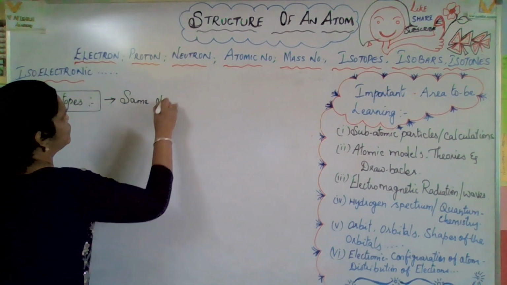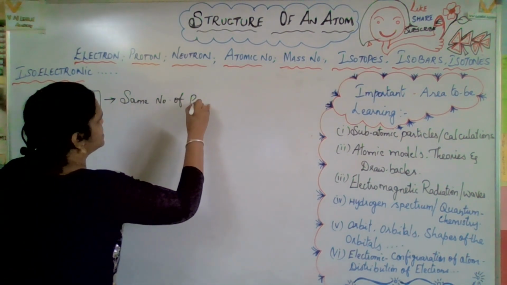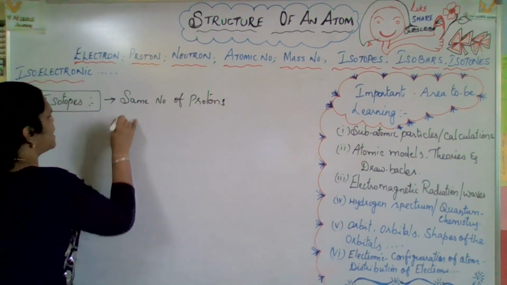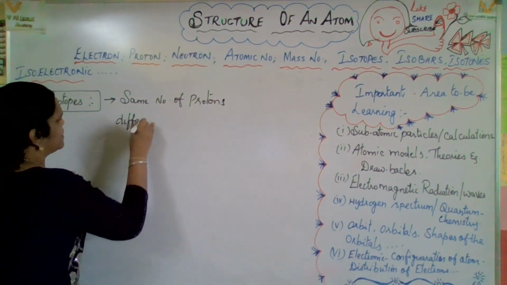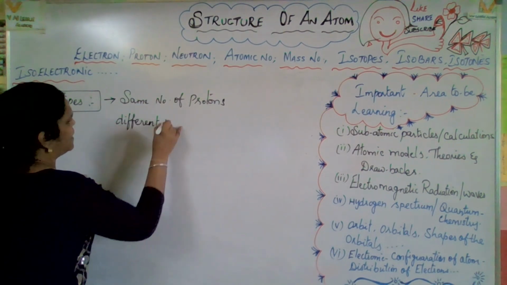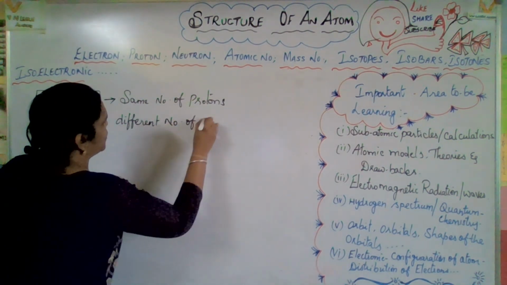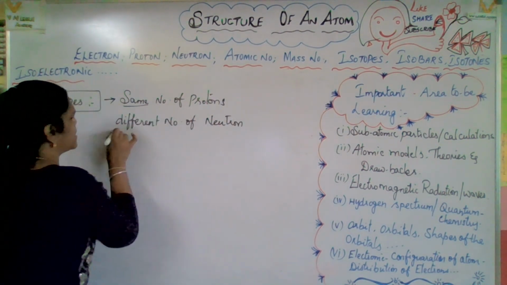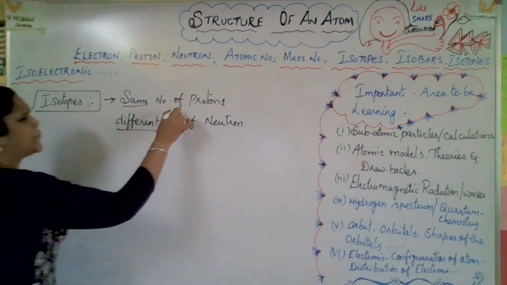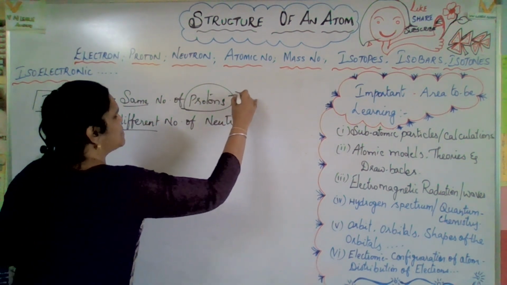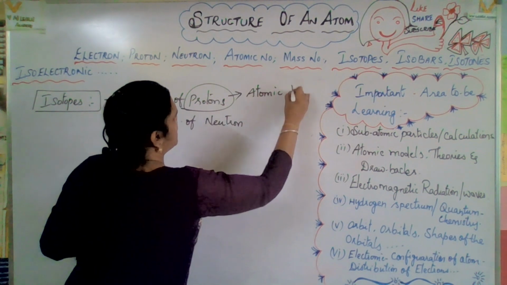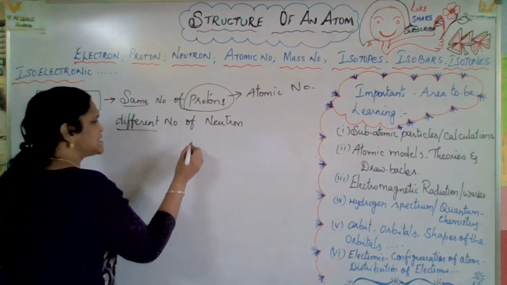Same number of protons and different number of neutrons. I just mentioned, something same, something different. Okay, now protons means what? I just mentioned proton means atomic number. Okay, now mass number means what?